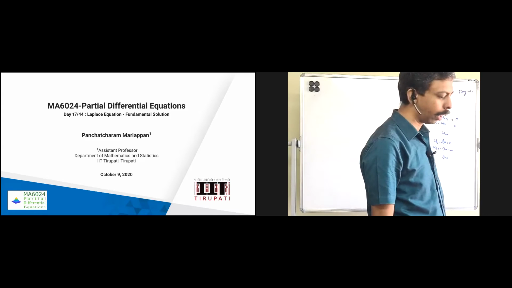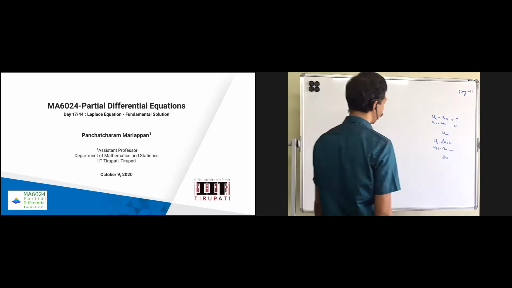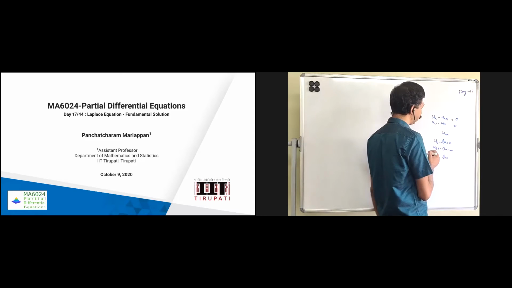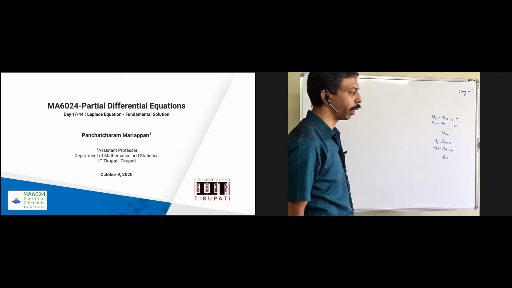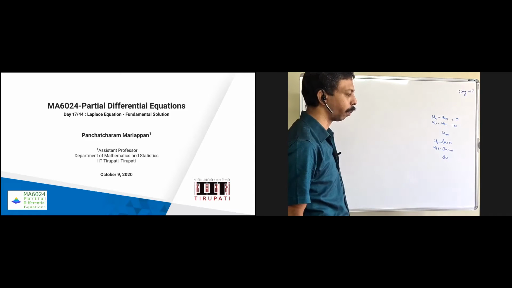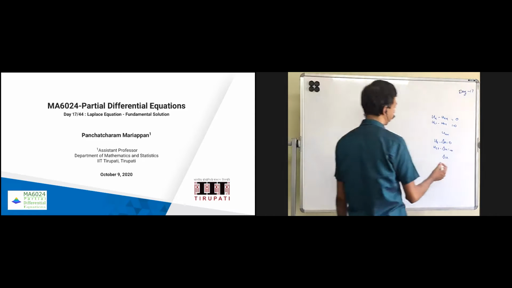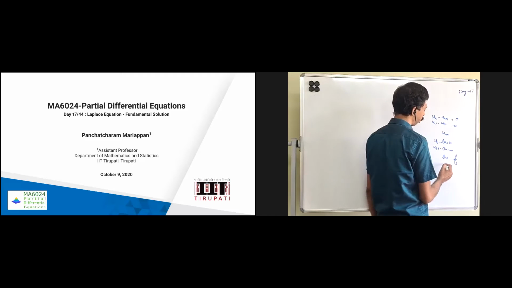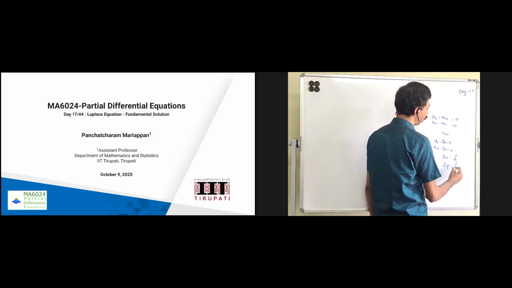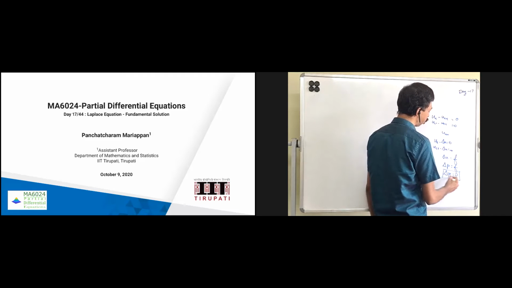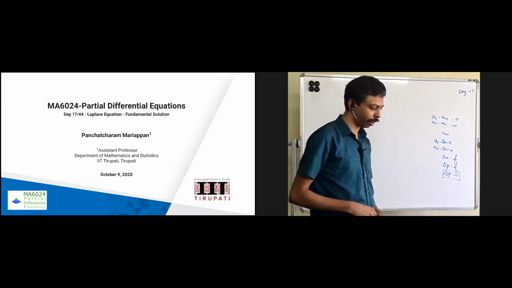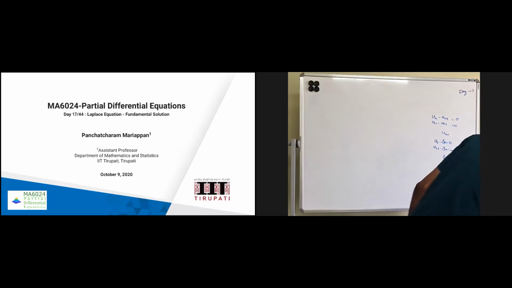Now, what we are trying to do is suppose u is independent of t. Then u_t is 0, u_tt is 0. Similarly, if you want to solve some of the problems in the Navier-Stokes equation, you may need to solve an equation called the pressure-Poisson equation. So Δu equal to f, this is called the pressure-Poisson equation, or Δp equal to f, or Δp equal to 0. If f is equal to 0, this is called the Laplace equation. If f is not equal to 0, then that is called the Poisson equation.